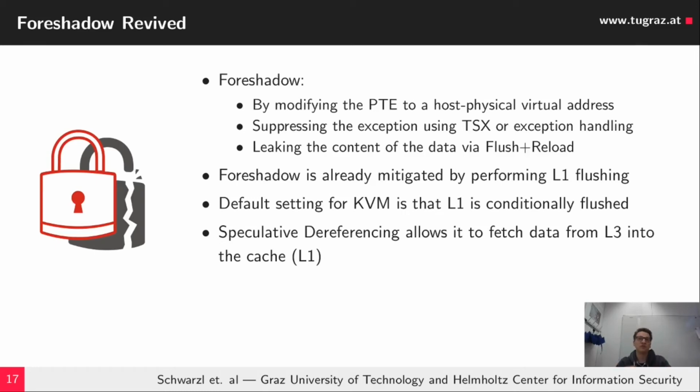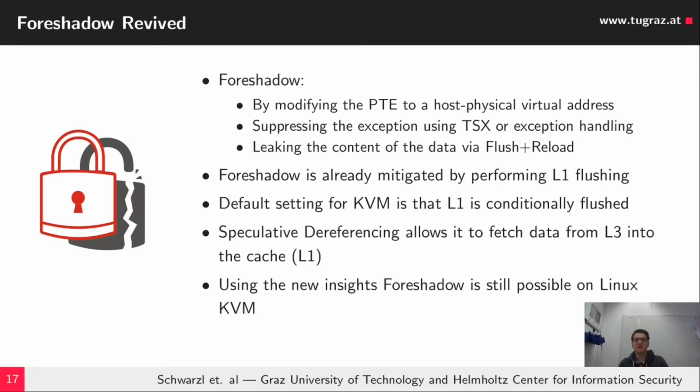If we own, for instance, a core in our virtual machine, which is quite common, we can use one hyperthread to speculatively dereference the data and fetch it into our L1, and afterwards perform the Foreshadow attack, accessing this data where the page table present bit is cleared, and try to leak it via Flush+Reload. And this is possible, which we will demonstrate in a minute.